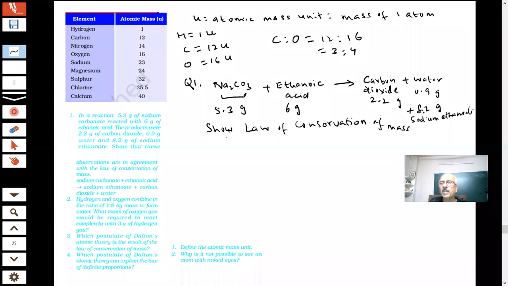What is the law of conservation of mass? The mass is conserved. The sum of the masses of reactants should be equal to the sum of the masses of products. Are they equal?